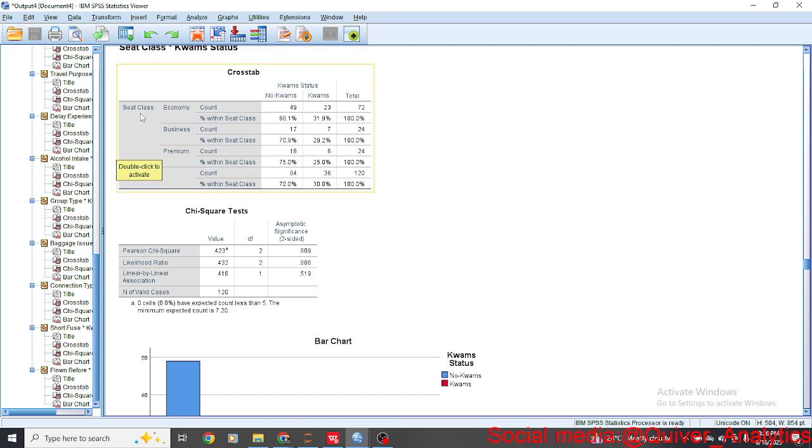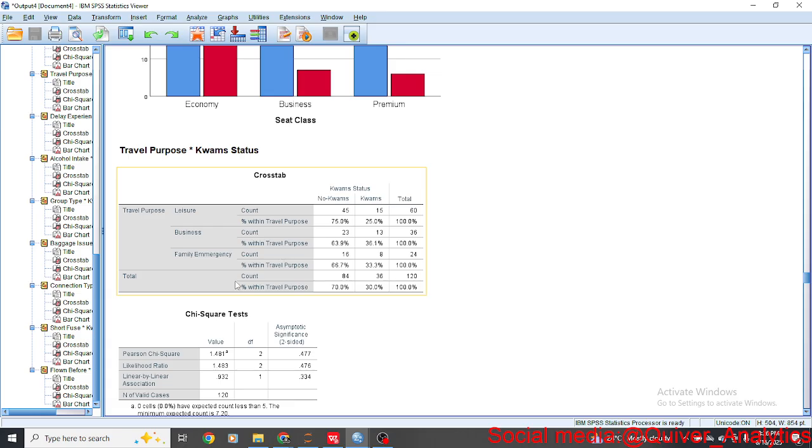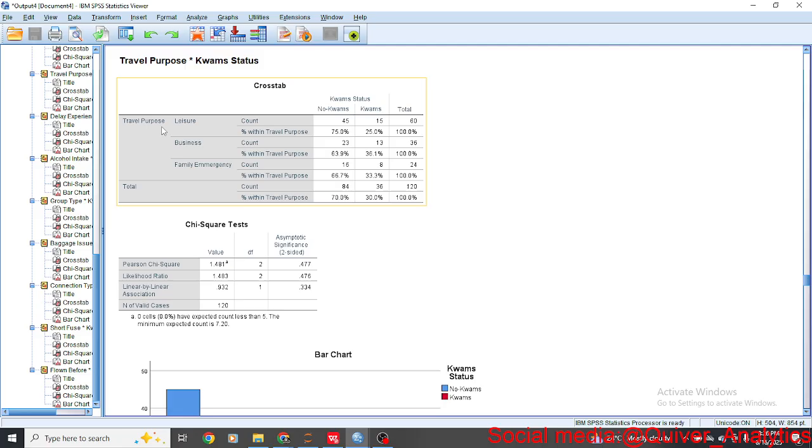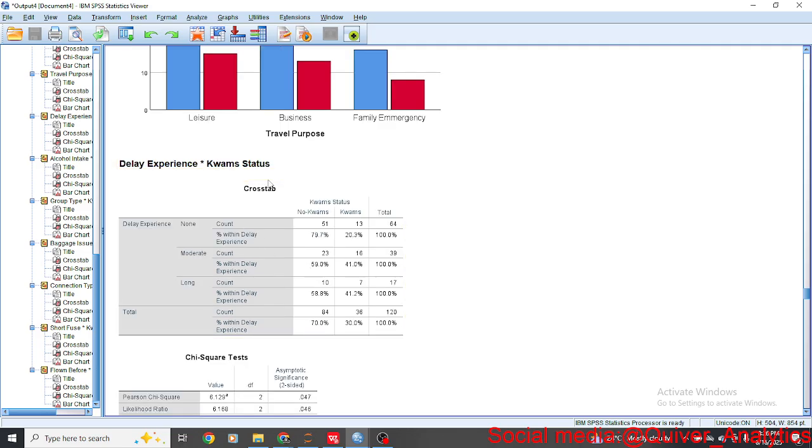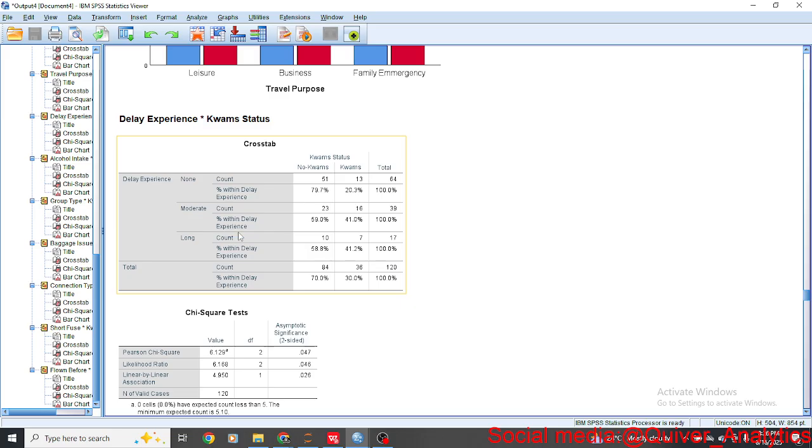And seat class, whether a person is in first class or economy, a person can still be chaotic. And travel purpose, whether a person is going for leisure or business or family emergencies, they can still be chaotic. And delay experience. All right, so someone who experiences delay can be chaotic. So here, this is telling us that there's a relationship between having delay and being chaotic.